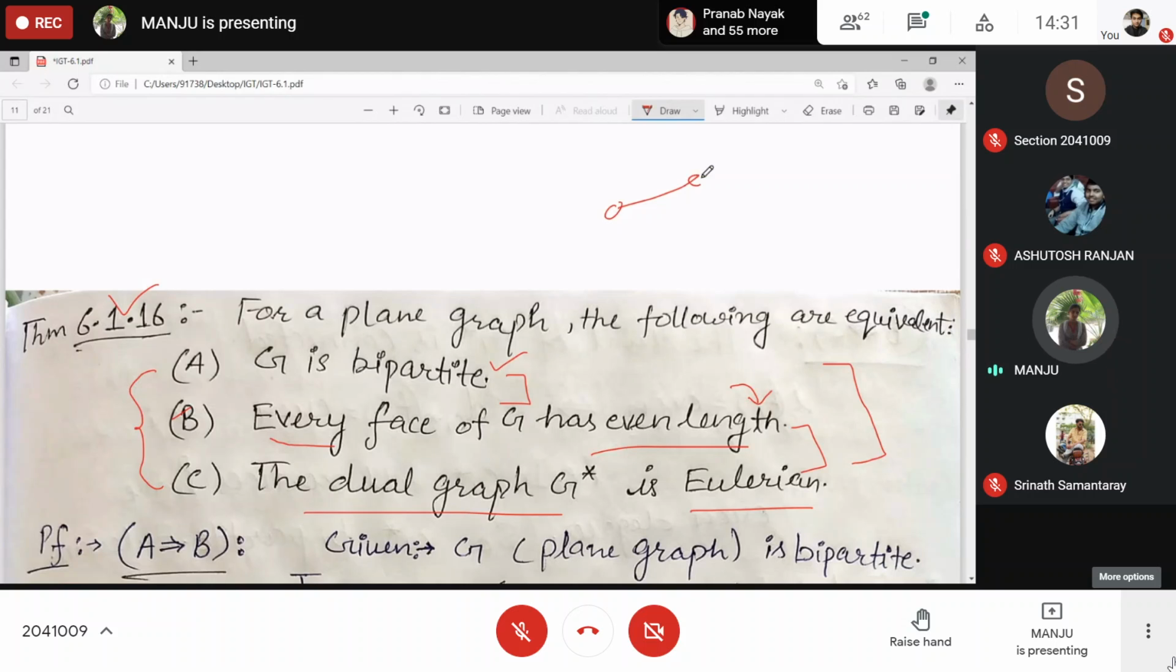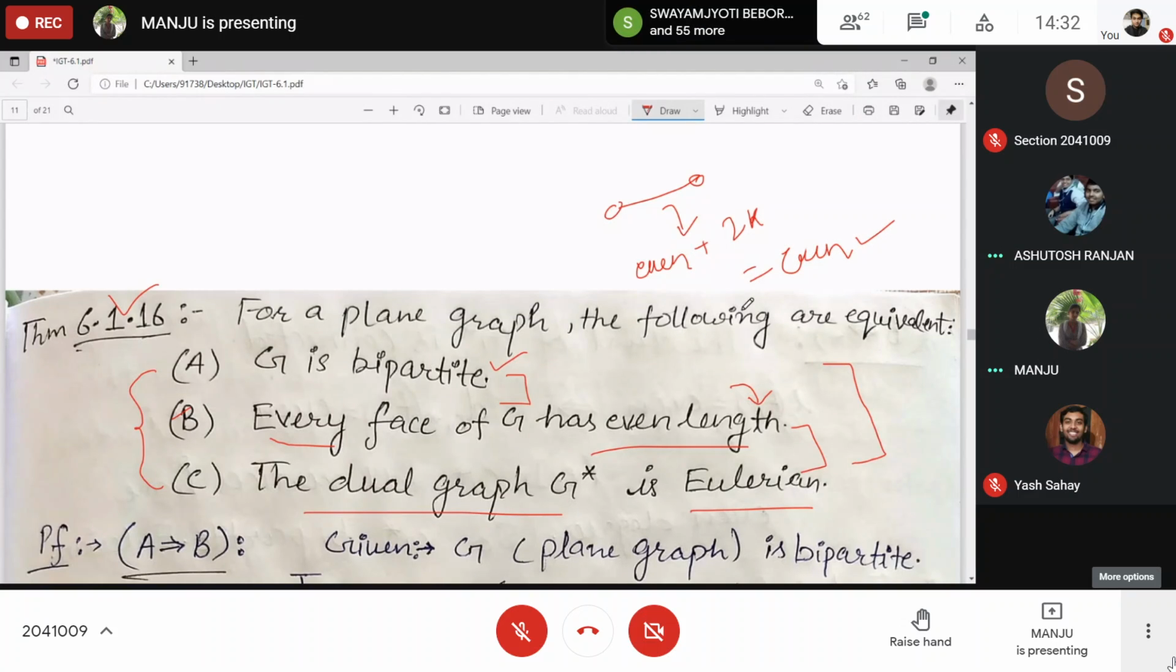Because whenever a cut edge or bridge is present, it counts twice in the length. So if k cut edges are present on any face boundary, then 2k will be the contribution towards its face length, right? And if there is no odd cycle, it means even cycles, and an even cycle contributes even again. Clear? That's why it will be even. Yes, ma'am.